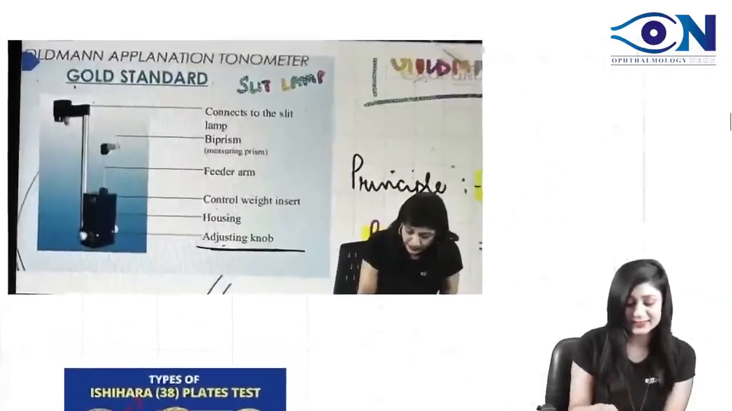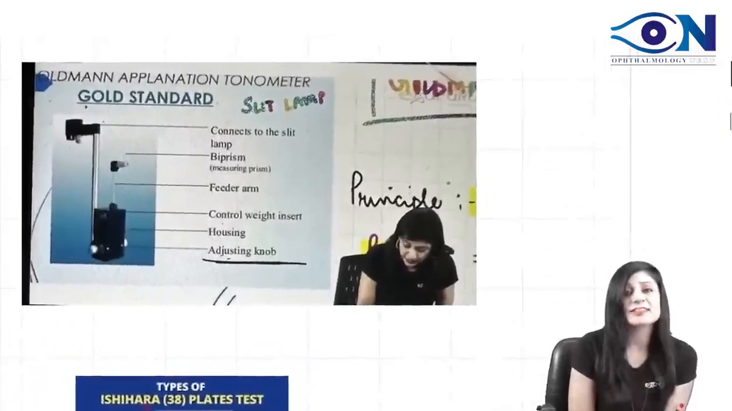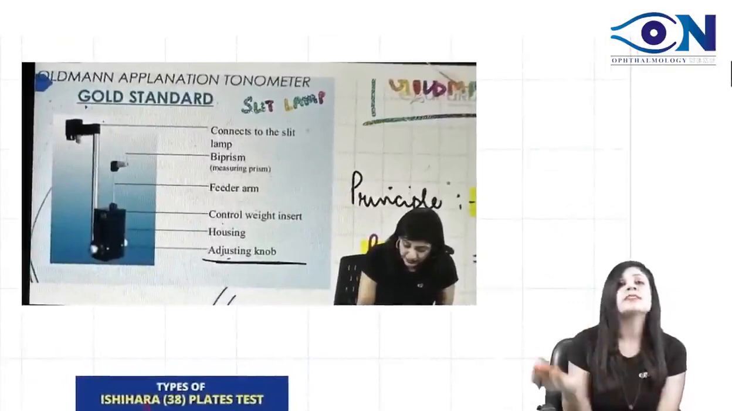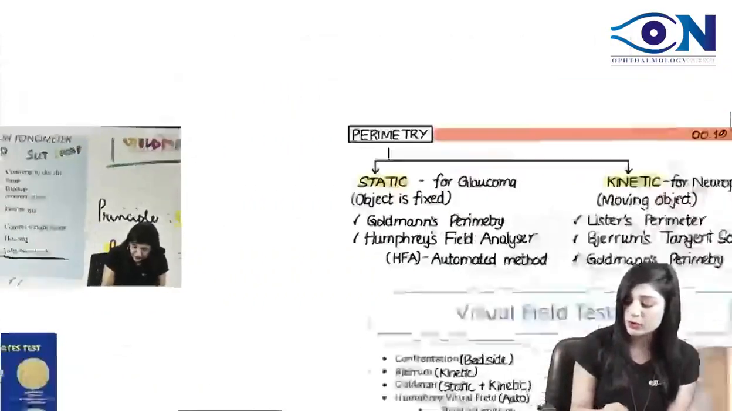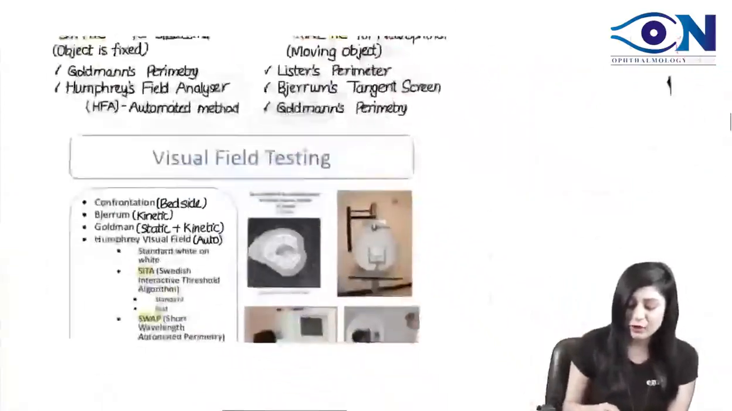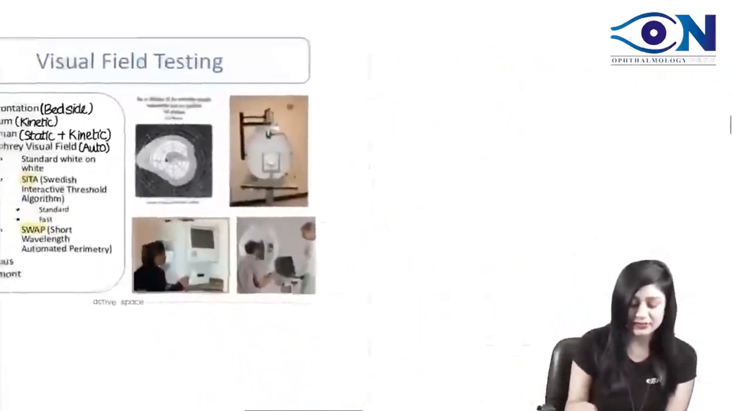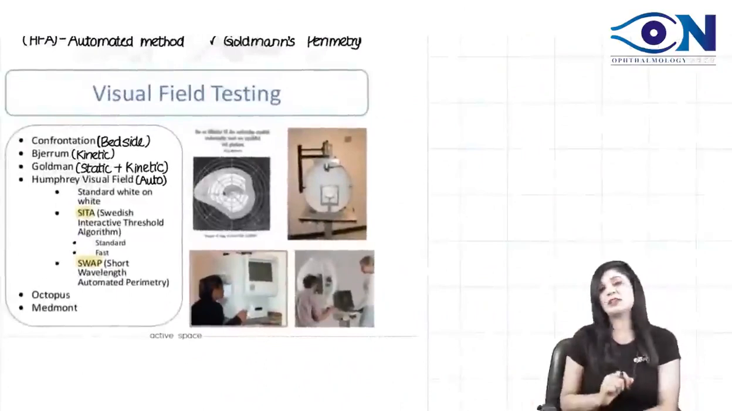Now see this also. We have seen this one. What is this? This is the Goldman's applanation tonometer. And Goldman is the gold standard. Gold for gold. You have to remember Goldman's applanation tonometer. And then we have got different kinds of perimeters. These are the different kinds of perimeters.